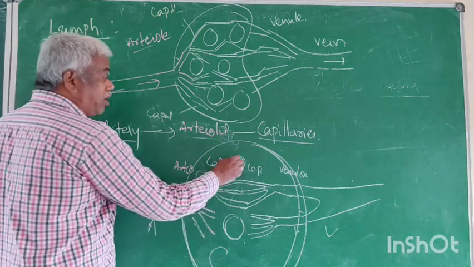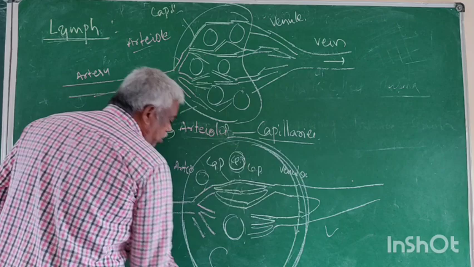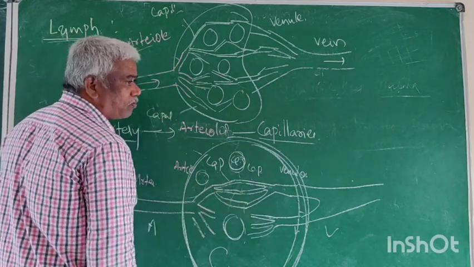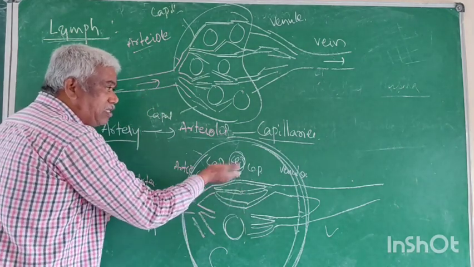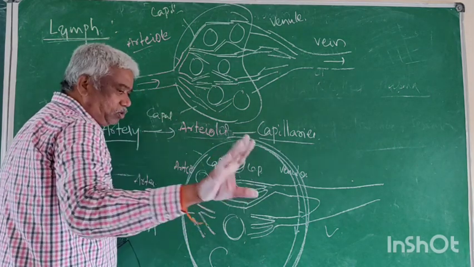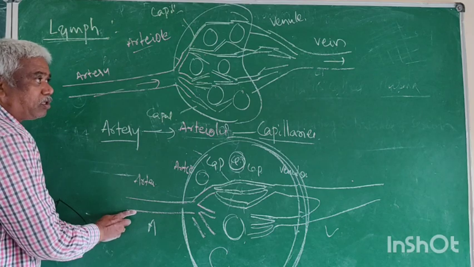Don't get confused. Now what is this? Cell. Now what is this? The total organ. Now what is this? Capillaries. Is this capillary network inside the organ or inside the cell? Inside the organ, but outside the cell. This is the basic. Right. Now name the blood vessel.